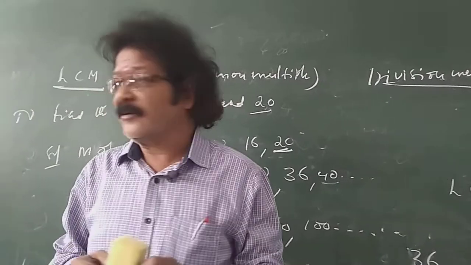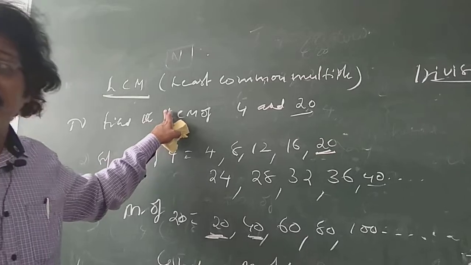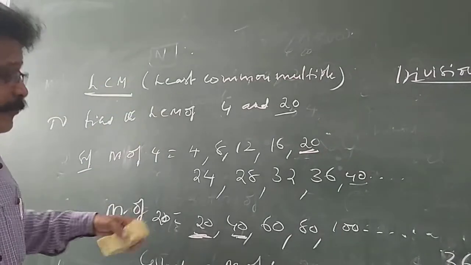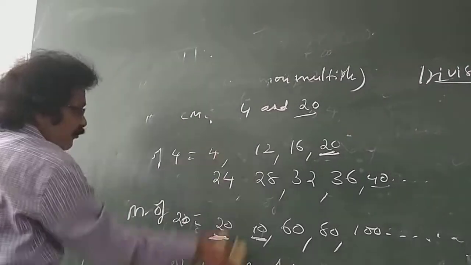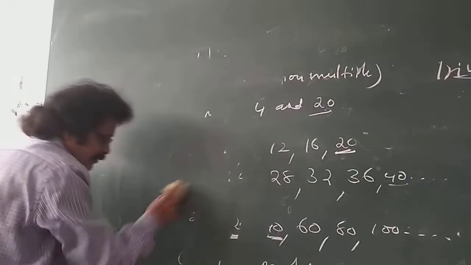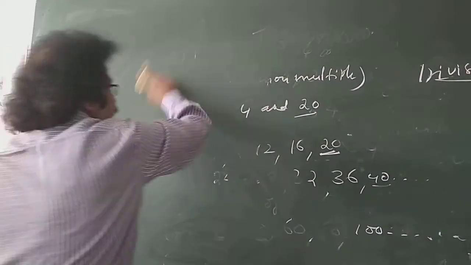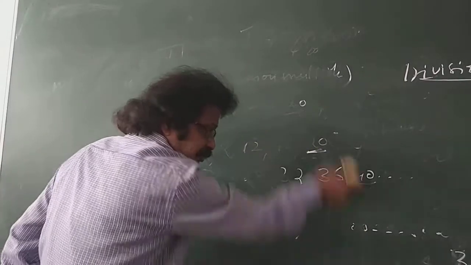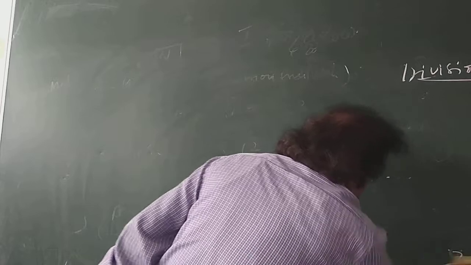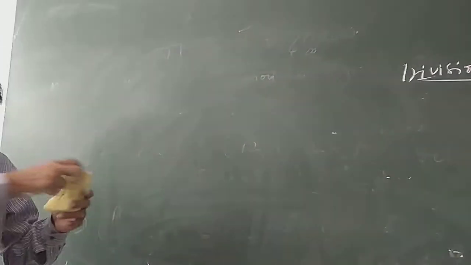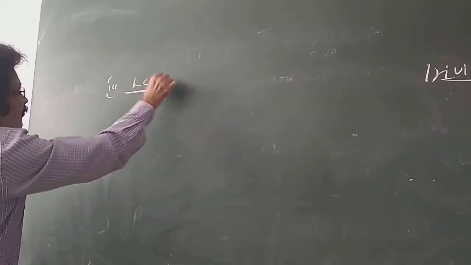Next, HCF, highest common factor. But LCM can also be found by a third method, not only by writing multiples and the division method. Let us complete the third method, then go for HCF. This is only previous knowledge, the basic things which you learned in 8th and 9th. Those only I am revising. Till now, two methods of LCM I explained.